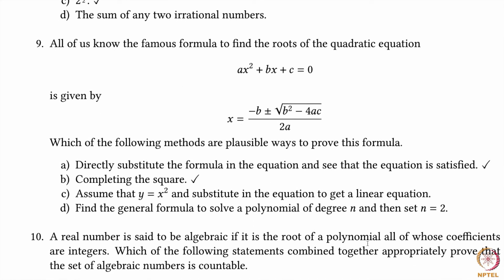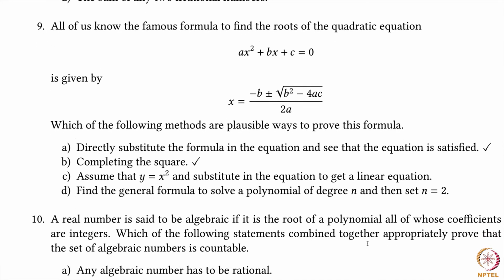Completing the square. This is how you would have solved quadratic equations in probably 9th standard. You can complete the square and then you will later learn the formula. Assume that y equal to x squared and substitute in the equation to get a linear equation. Well, you cannot just substitute y equal to x squared. What will you do with x? You will get root y. You will not end up with a linear equation. So option C is wrong.